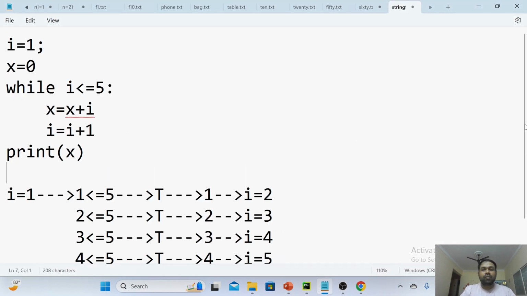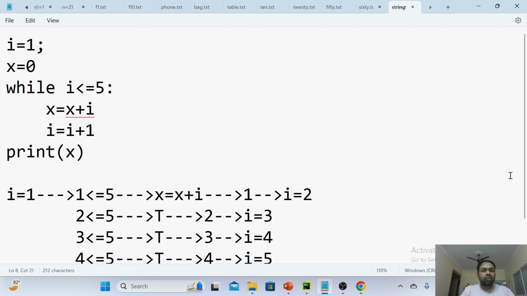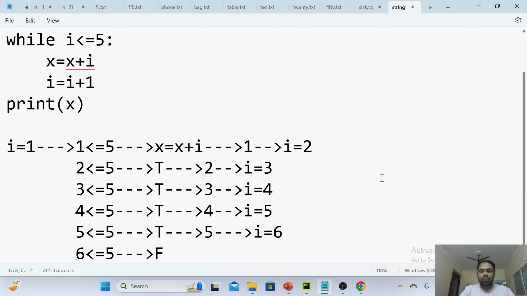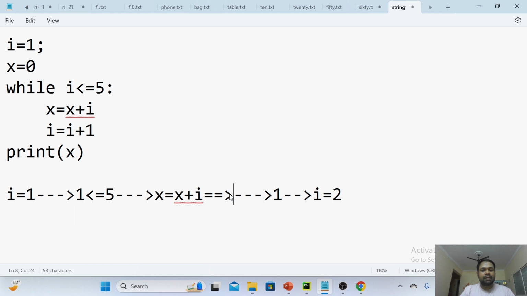What is the output for this code? i equals 1, i less than or equal to 5, and you are writing x equals x plus i. What is the initial value of x given here? I have given x value as 0. So that implies, I can remove this. That implies x equals, what is the x value given?